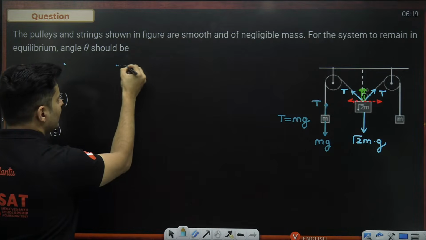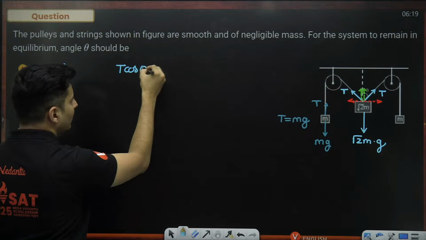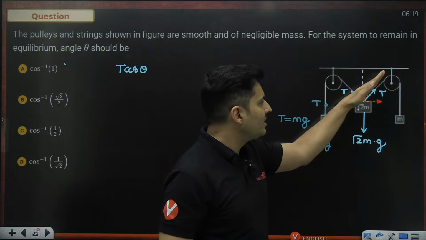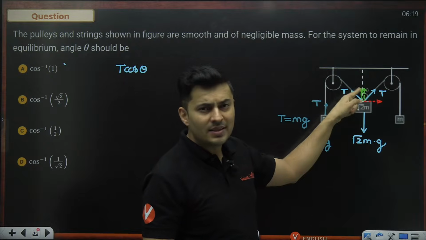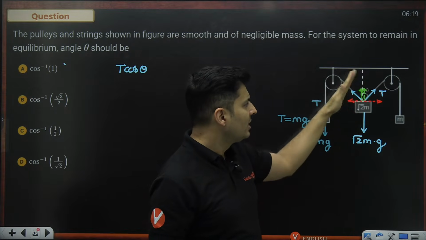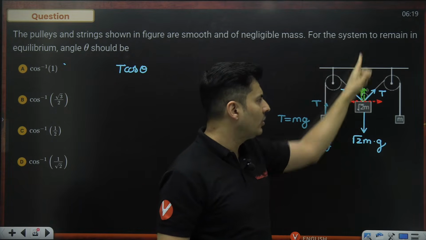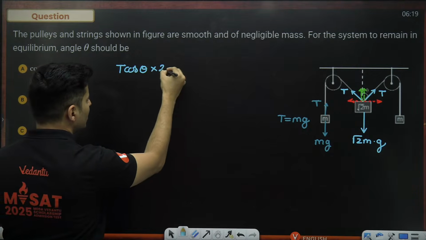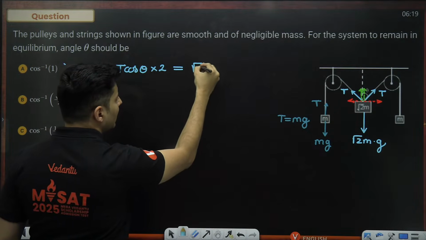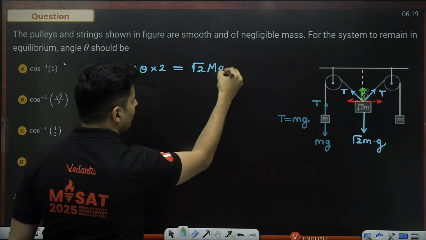So I can just say T cos theta. Why cos? Because the closer component, C for cos, C for close, will be cos. The far away one, the red one, will be the sine component. So the closer cos component, T cos theta, but there are two such things, will be balanced by the downward force of root 2 times mg.